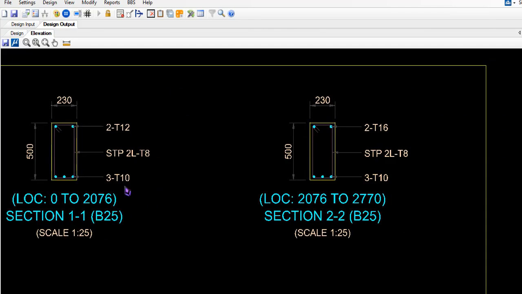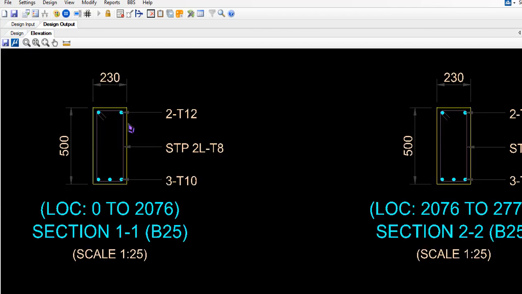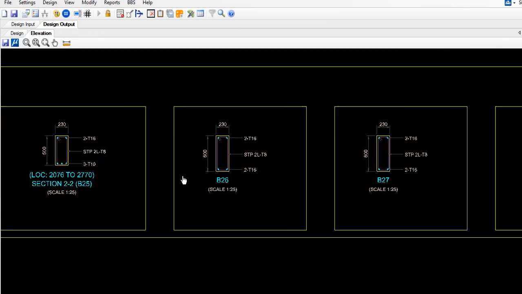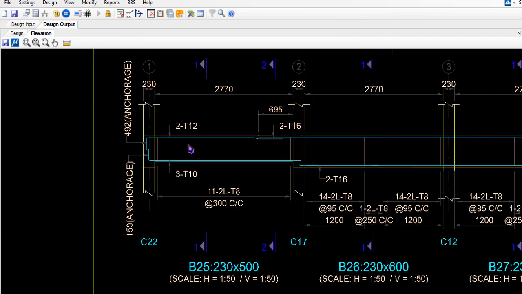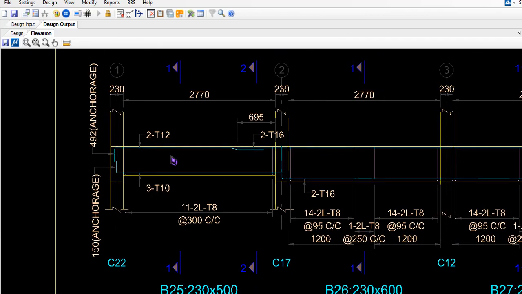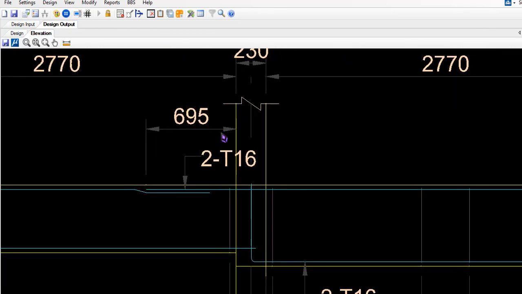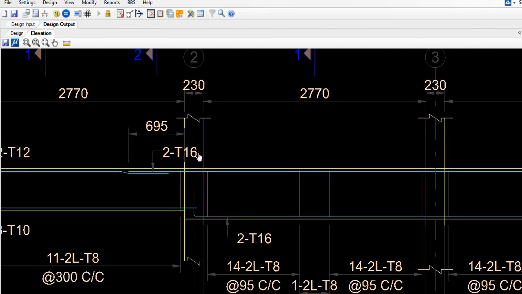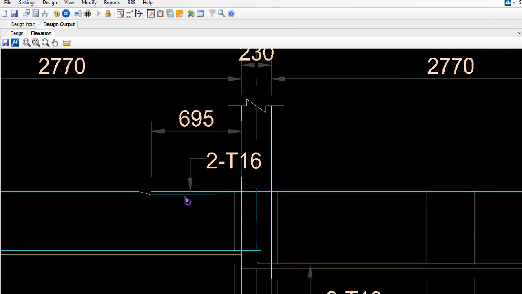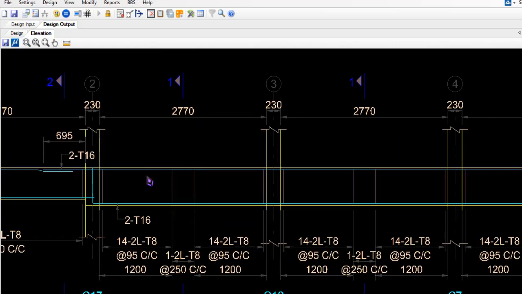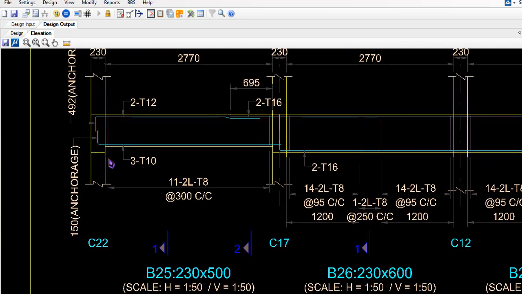Looking at this figure, there won't be only a single layer of reinforcement provided here, here, and here. 2 numbers of 12, length is 695. They've been cranked up from 695 there. It's possible for you to understand and read all these things here.